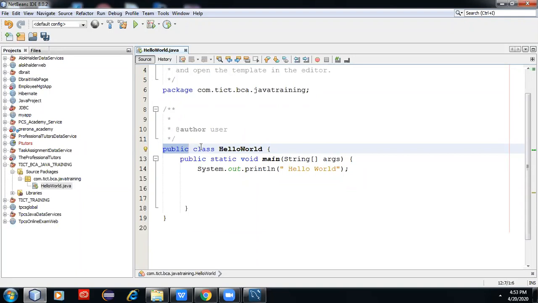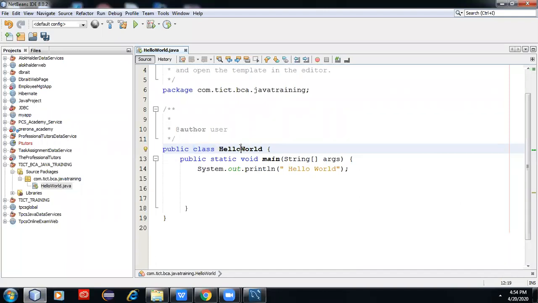Next, come to the type, which is class. What is a class? We always say Java is an object-oriented programming language, but an object is virtual. For example, a book in front of me is an object. A book has length, breadth, color, everything. But how do I represent it in Java? I can represent it using a Java class. So a class is a blueprint of an object. A class is the realization of the implementation of the object in Java.